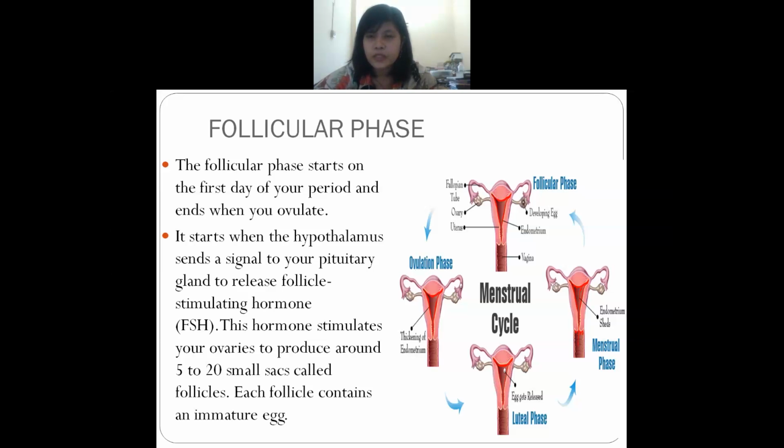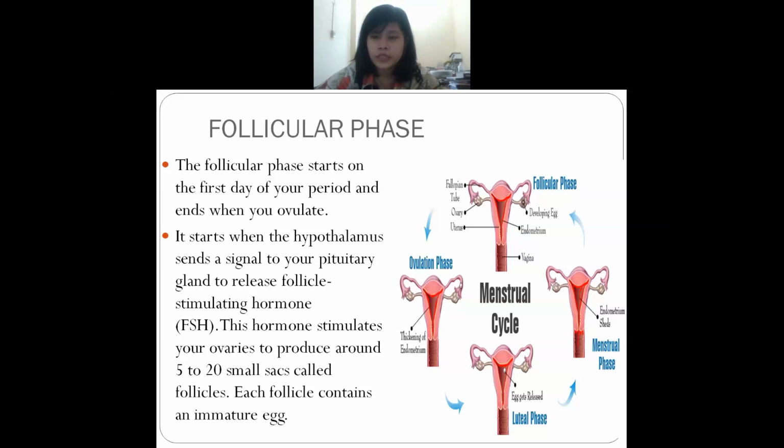This usually happens when the hypothalamus, you remember the hypothalamus in the endocrine system, sends a signal to the pituitary gland. They will send a signal to the pituitary gland to release follicle stimulating hormone, that is FSH. FSH is the name of the hormone that they will release.